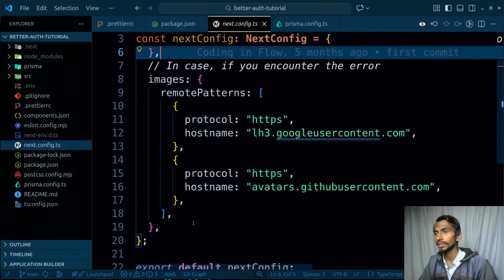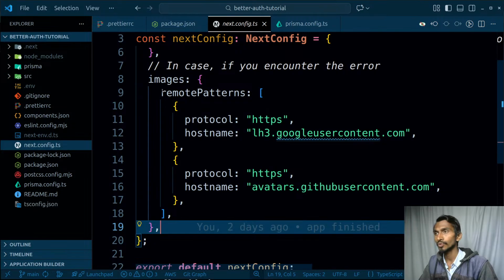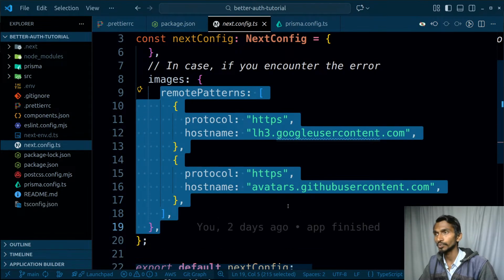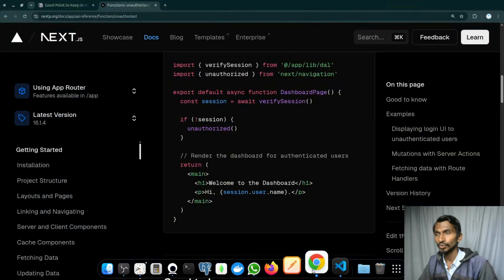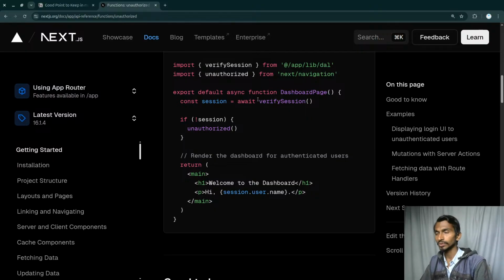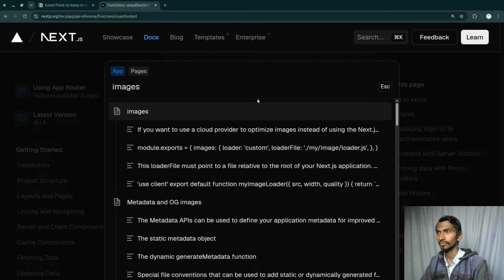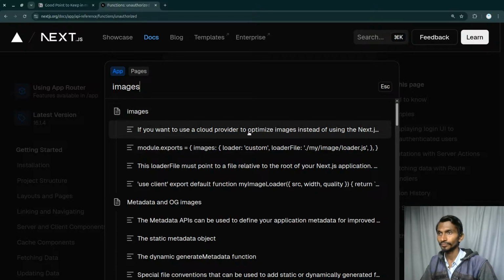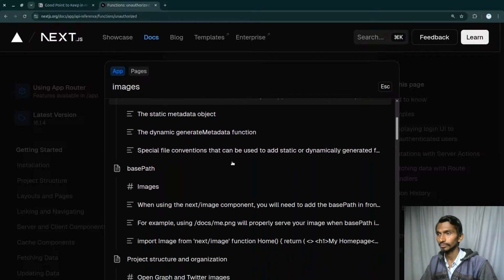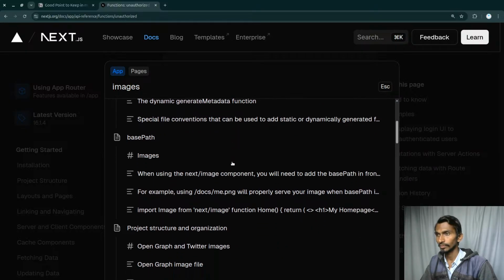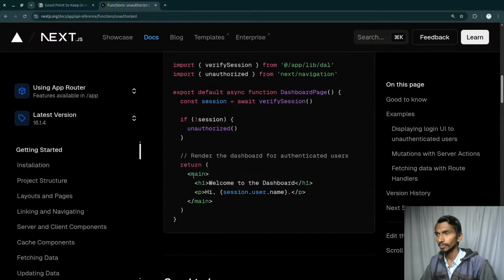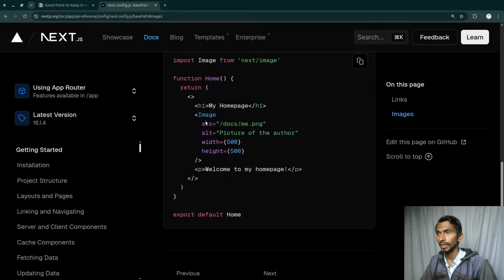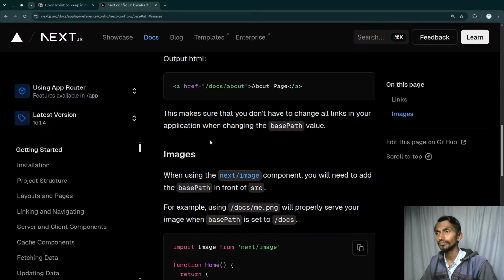Apart from this, when it comes to images, we have to add remote patterns over here as well. So when it comes to images, let's even check this out. Can I search images over here if we are trying to use the images? Base path, let's simply click on this.